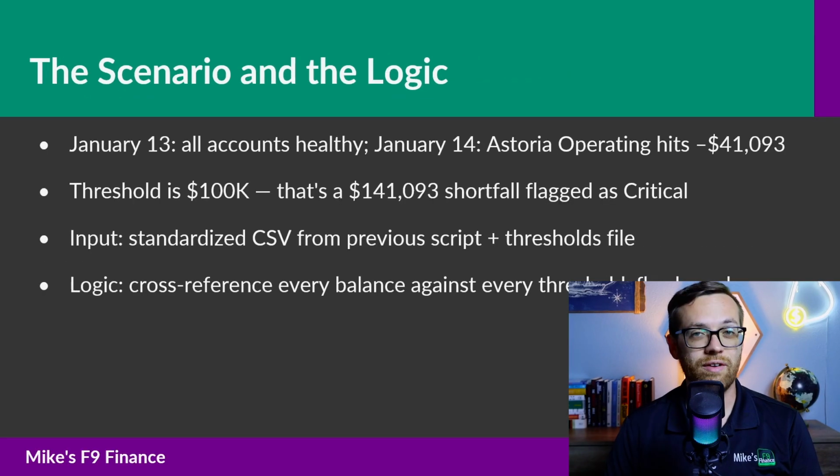It's January 14th. The daily balance file comes in. You run the standardization script from the last lesson. The data's clean. You open the output to review it. You're scanning through the locations. Astoria looks okay. Hell's Kitchen looks okay. And then you get to Astoria operating checking again. Negative $41,000, and that's not okay. Astoria has a minimum threshold of $100,000. That negative balance means it's not only short, it's $141,000 below where it should be. And that's a critical exception.